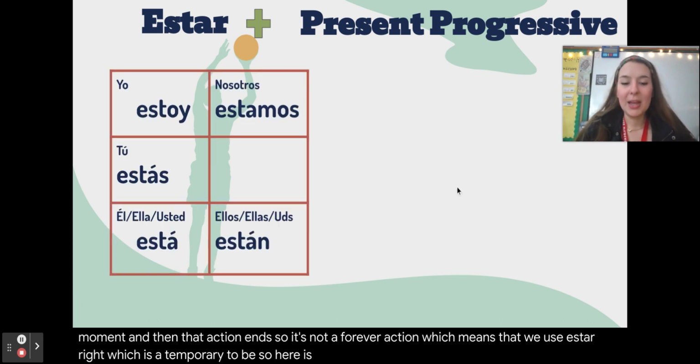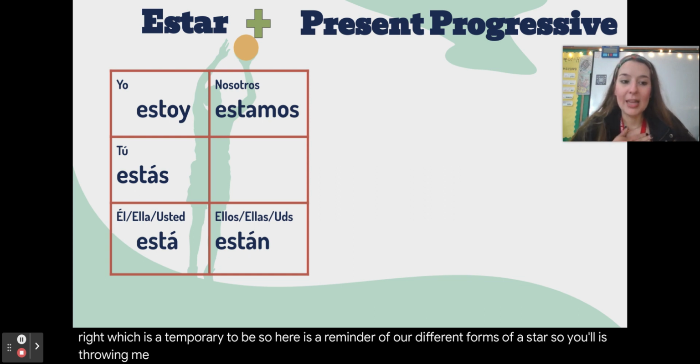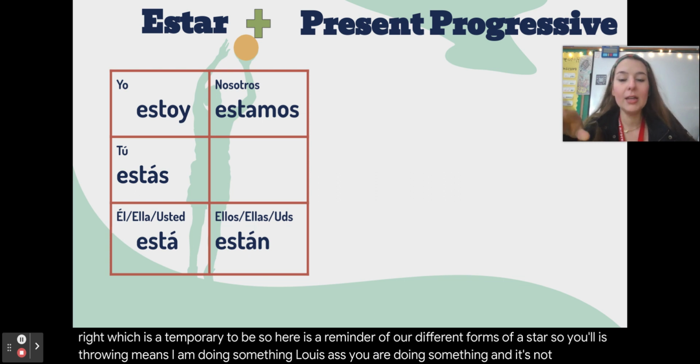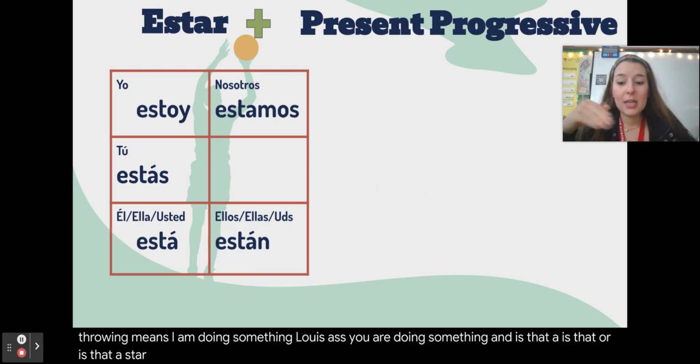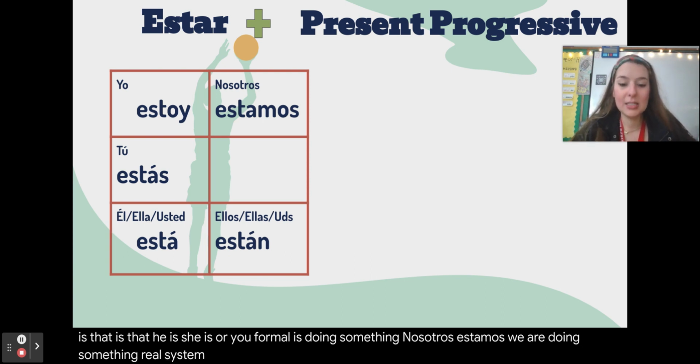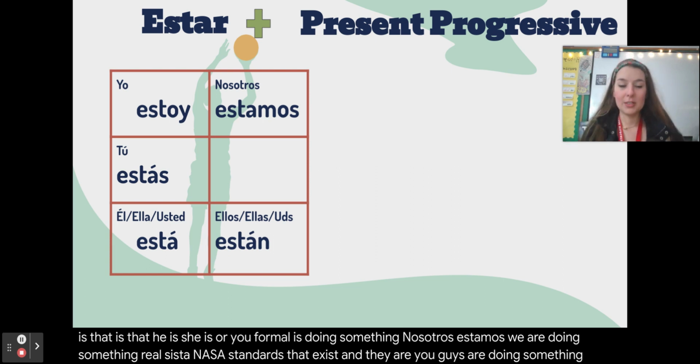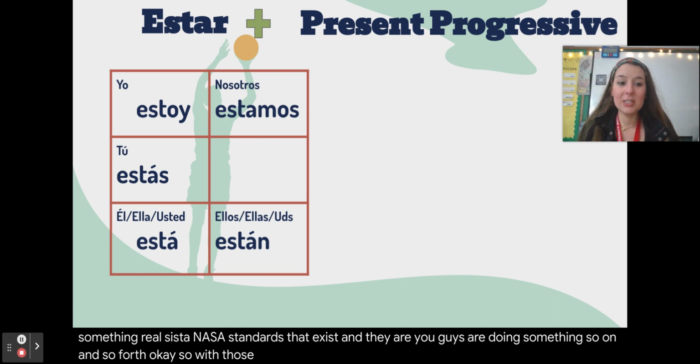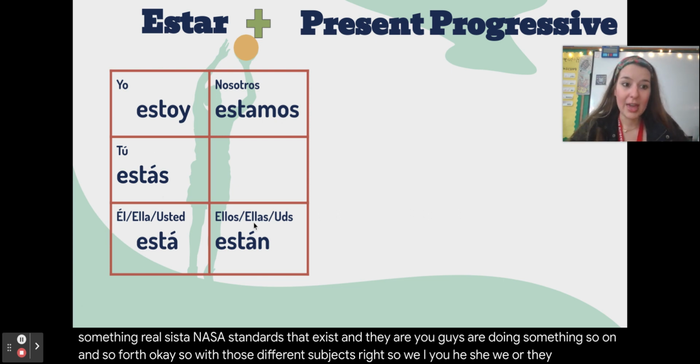So here is a reminder of our different forms of estar. So yo estoy means I am doing something. Tú estás, you are doing something. Él está, ella está, or usted está. He is, she is, or you formal is doing something. Nosotros estamos, we are doing something. Ellos están, ellas están, or ustedes están. They or you guys are doing something, so on and so forth. Okay, so with those different subjects, right? So it could be I, you, he, she, we, or they are doing something.